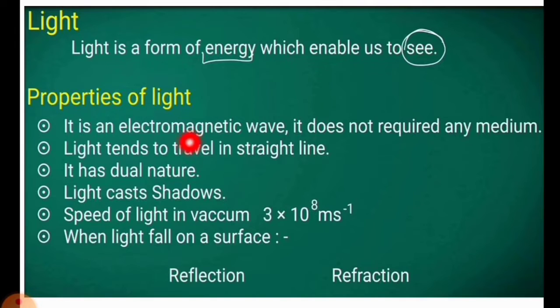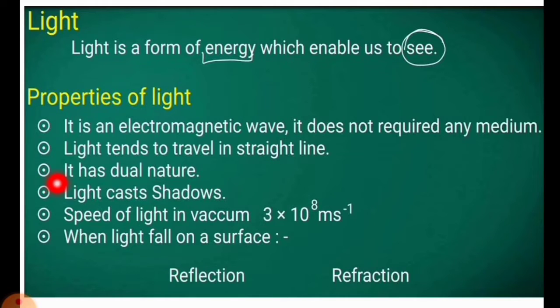So, what is light? Light is a form of energy which enables us to see. Properties of light. Let's understand properties. It is an electromagnetic wave. It does not require any medium. Light tends to travel in a straight line. Just like it's straightforward.